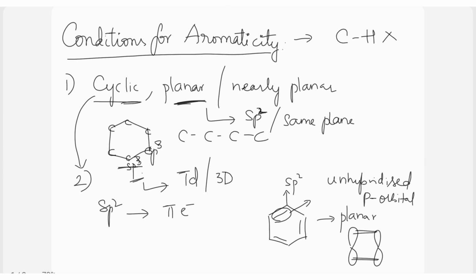That is nothing but the unhybridized p orbital. Now in this ring, each atom is sp2 and it is formed by an unhybridized p orbital, which allows for the delocalization of pi electrons. What do you mean by delocalization? They keep on moving. They move from one atom to the other this way. This is known as delocalization.